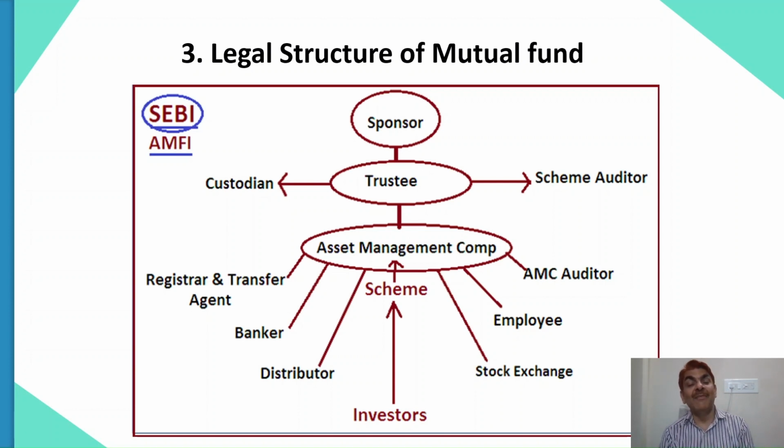They have to pass an examination called NISM 5A, and after that they have to get registered with AMFI, something called KYD, Know Your Distributors, and in return they get an ARN, an AMFI registration number. So anybody who passes this examination and fulfills the KYD requirement gets this number, and after that a distributor can work for any mutual fund. There is no restriction that he will work only for X or Y. He will work for any asset management company where he feels that the product is good enough to be distributed in the market.